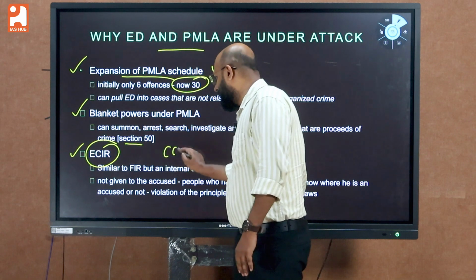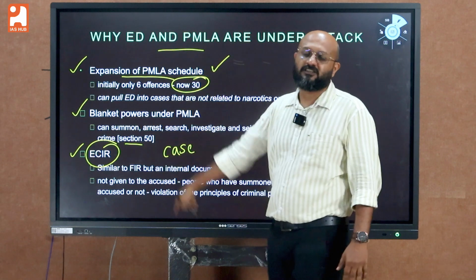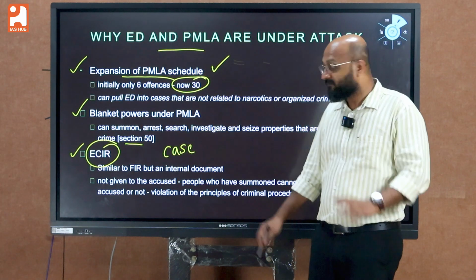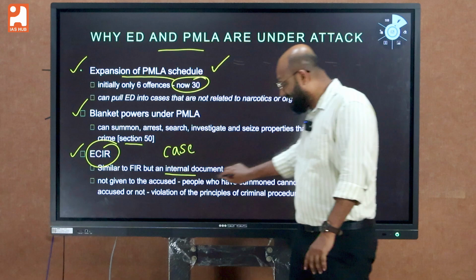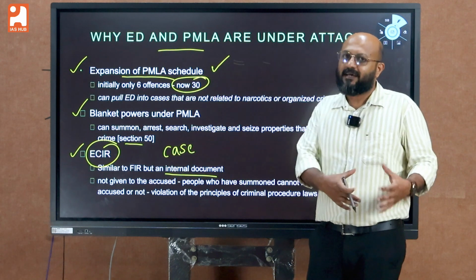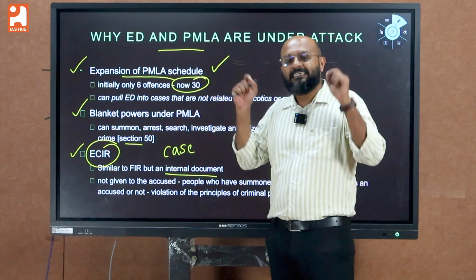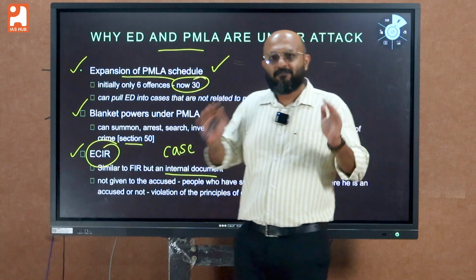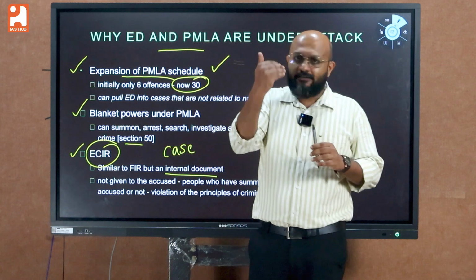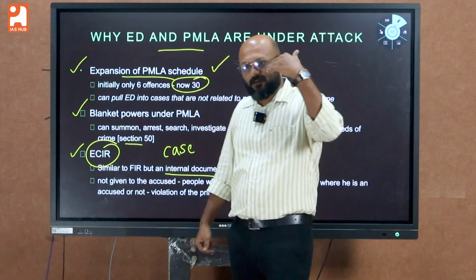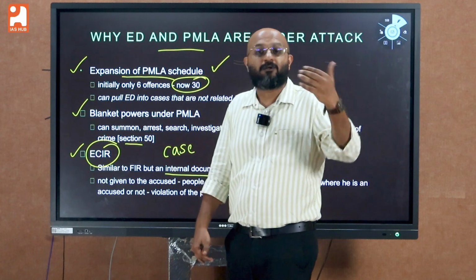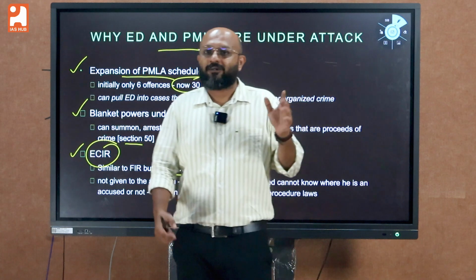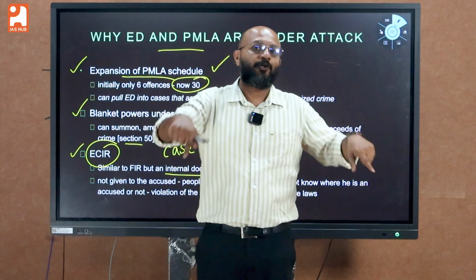The third important valid criticism is around the ECIR. ECIR is nothing but the Enforcement Case Information Report. It is similar to an FIR, but here the ED treats it as an internal document, and as a result this ECIR is not available to the accused. Imagine you are being summoned or investigated by the ED. You could be summoned and questioned, but you will not have any idea about the case that was charged on you.